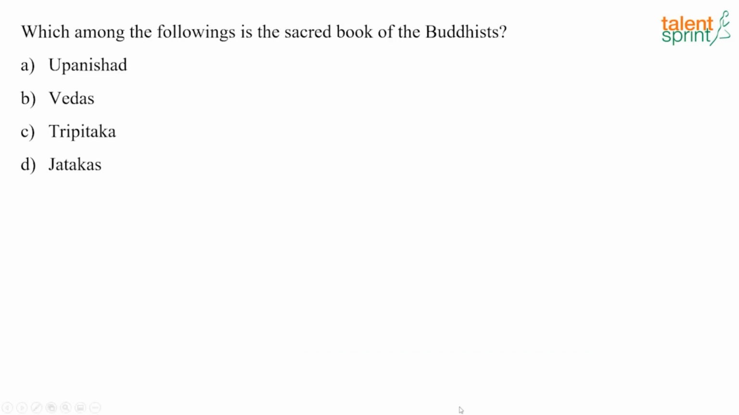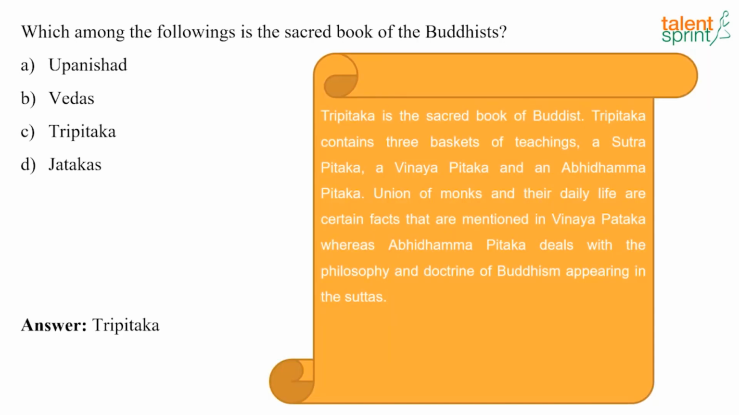So here is the next question. Which among the following is the sacred book of Buddhists? And the answer here is Tripitaka. So Tripitaka is the sacred book of Buddhists. It contains three baskets of teaching: the Sutta Pitaka, the Vinaya Pitaka and the Abhidhamma Pitaka. The union of monks and their daily lives are certain facts that are mentioned in the Vinaya Pitaka, whereas the Abhidhamma Pitaka deals with the philosophy and doctrine of Buddhism appearing in the sutras.